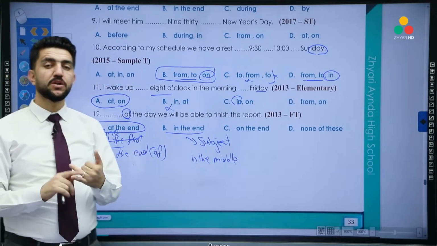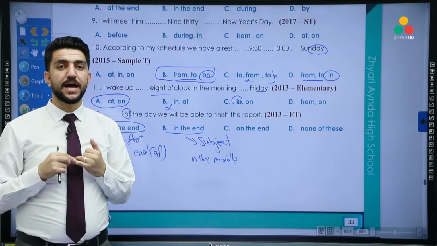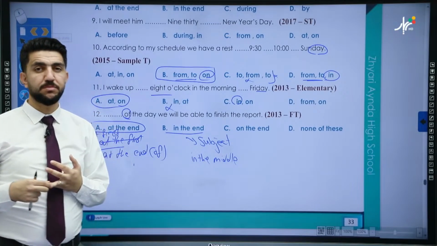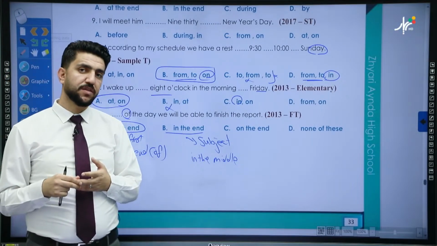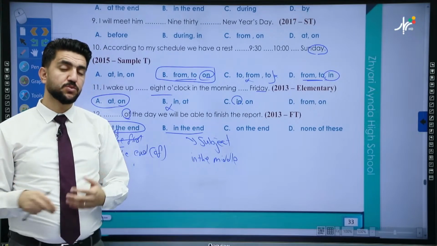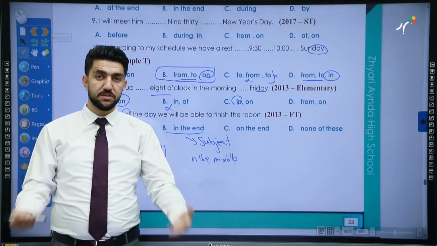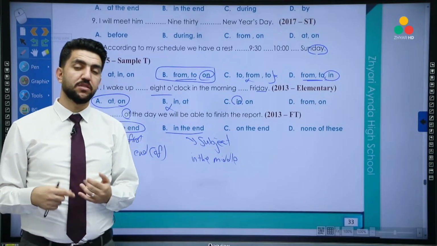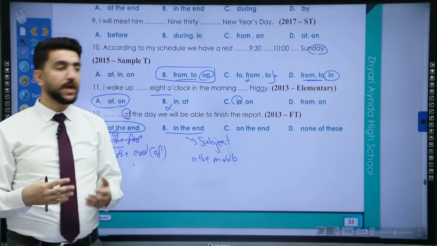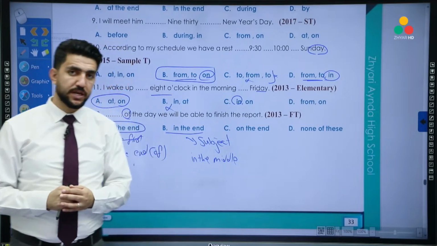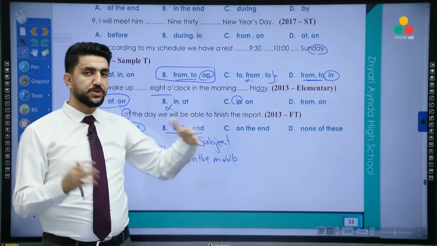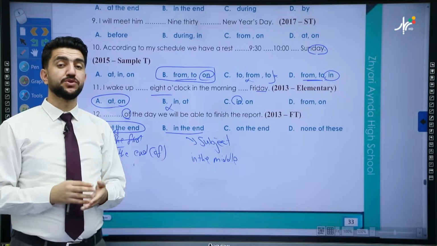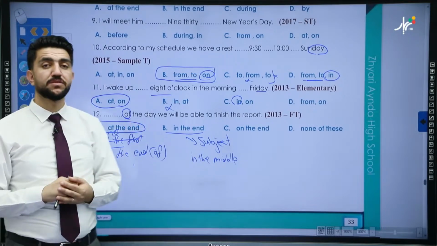So we talked about in, on, at. We said we use at with time, times of the day, okay, with meals of the day, and also with holidays. We said we use on with days and specific days, and we said we use in with big things like the year, month, okay? We use from and to, or from and until, when we have two different times. So we talked about everything thoroughly.